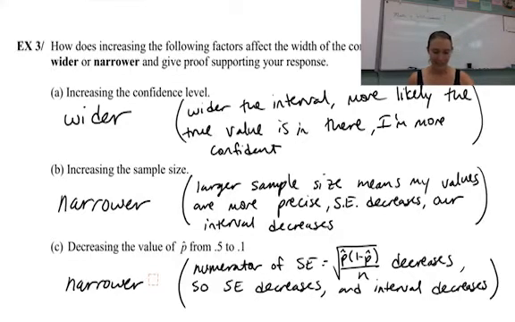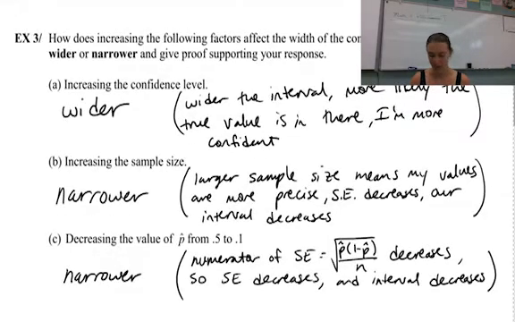All right, example 3. How does increasing the following factors affect the width of the confidence interval? Answer wider or narrower and support your response. So if I increase the confidence level, so go from 90% to 95%, for example, our interval is going to get wider. Think about it this way. The wider the interval, the more confident I am that the true proportion is in there. So I increase my confidence when the interval gets wider. I'm more confident that it's in there. If I narrow my interval, I'm less confident that the true proportion's in there because it could be over here or something. So the wider the confidence level, the wider the interval.